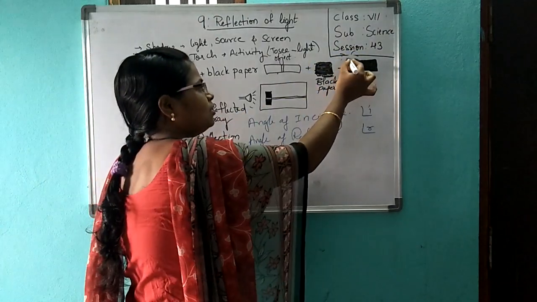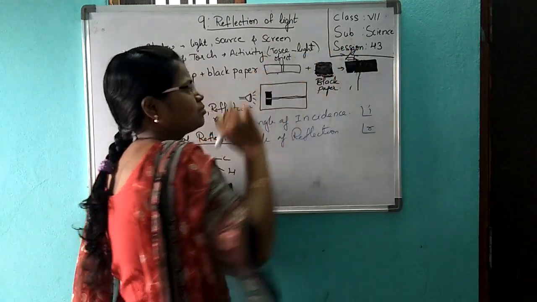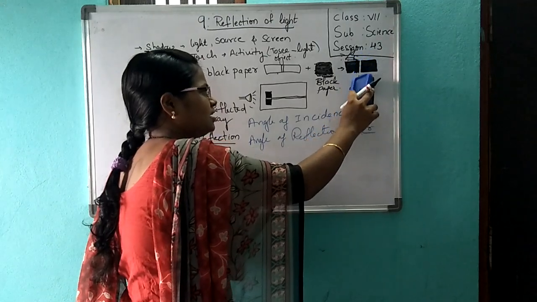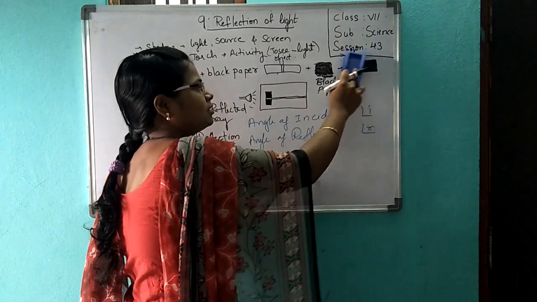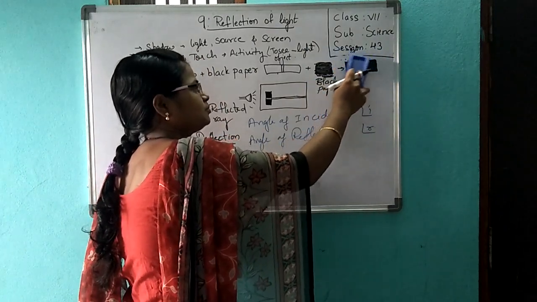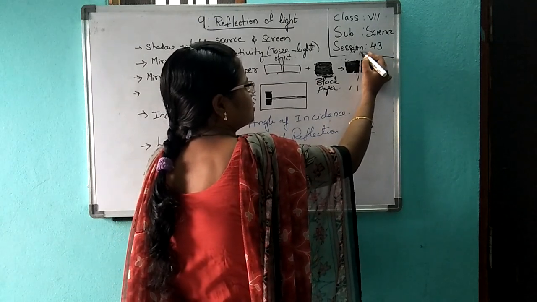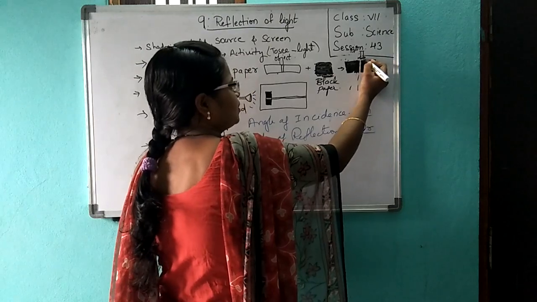From the same slit, you put a candle or you focus sunlight. I am putting a torch here.